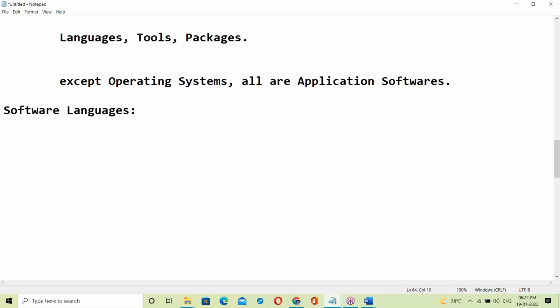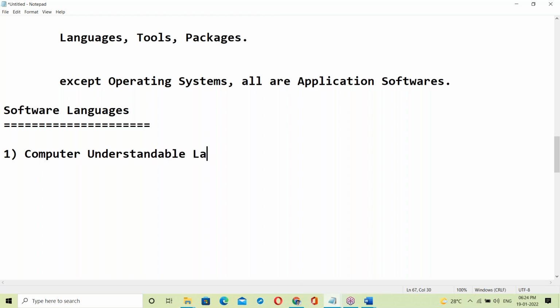Software languages. In software, the computer understands some language, a computer understandable language. Next, we understand some other language, which is user understandable. So computer understandable language, and next, user understandable.